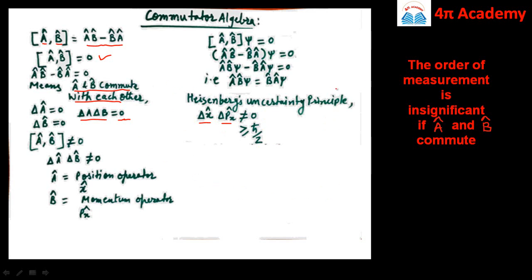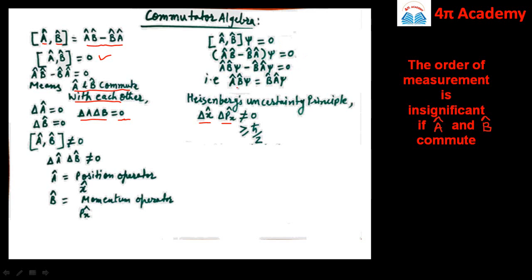Further, we can demonstrate this Heisenberg's uncertainty principle, but before that, there is one more property of commutators: if A and B commute with each other, then the commutator bracket of A and B, when it is operated over any wave function psi, is also 0. It means that A cap B cap minus B cap A cap psi is equal to 0. Therefore A cap B cap psi minus B cap A cap psi is equal to 0, or A cap B cap psi is equal to B cap A cap psi.